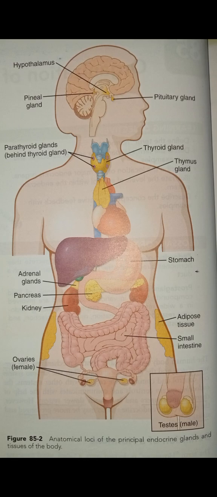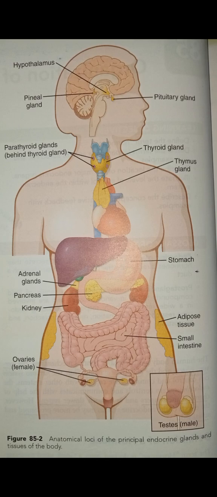Okay. Then LH will be there. It stimulates testosterone synthesis in Leydig cells of testis, stimulates ovulation, formation of corpus luteum, and estrogen and progesterone synthesis in ovaries. Okay, and that one is also a peptide. Okay, so anterior pituitary secretes many hormones. For example, growth hormone, TSH, ACTH, prolactin, FSH, and LH.